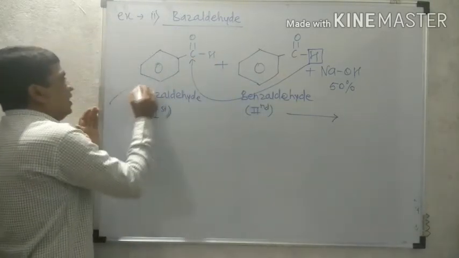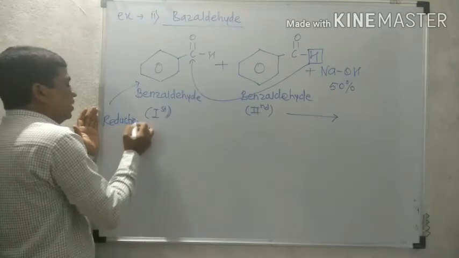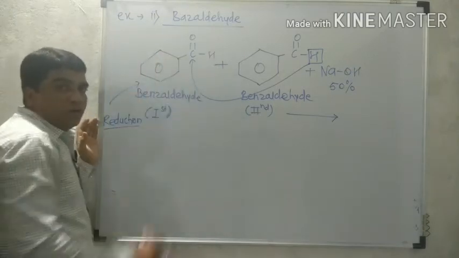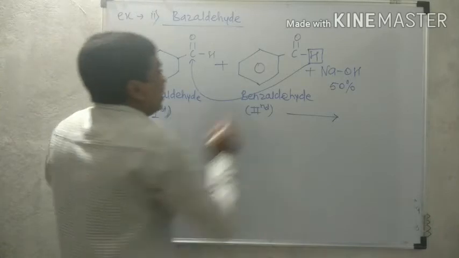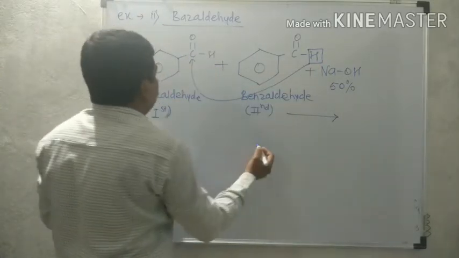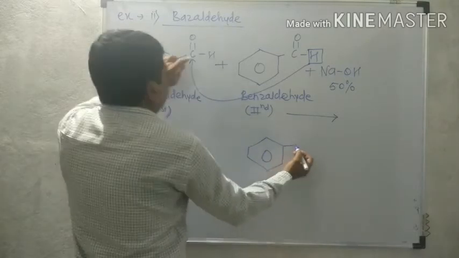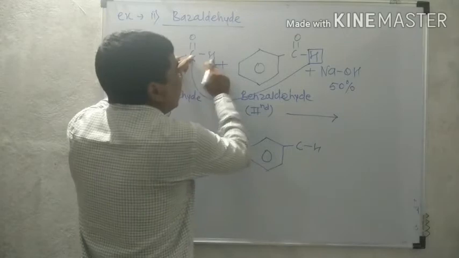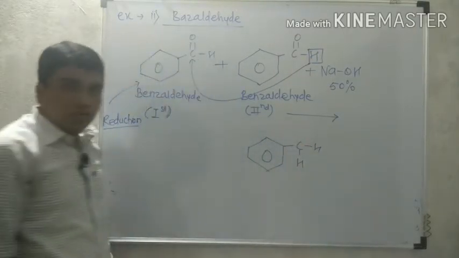Therefore, this aldehyde molecule undergoes reduction, but the reduction is carried out by the same kind of aldehyde molecule, therefore it is self-reduction. Now, what happens if this hydrogen gets attached to this carbon? This is the benzene ring. This is the carbonyl carbon. That hydrogen is already present. Now, if this hydrogen gets added to this carbon, here is a CH2.